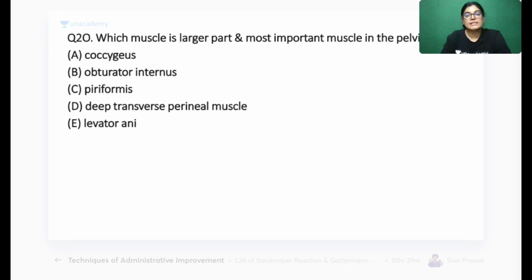Which muscle is the larger part and the most important muscle in the pelvic floor? Whether it is coccygeus, obturator internus, piriformis, deep transverse perinei muscle or levator ani muscle? Question number 20. Mark the correct answer. Your time begins now.